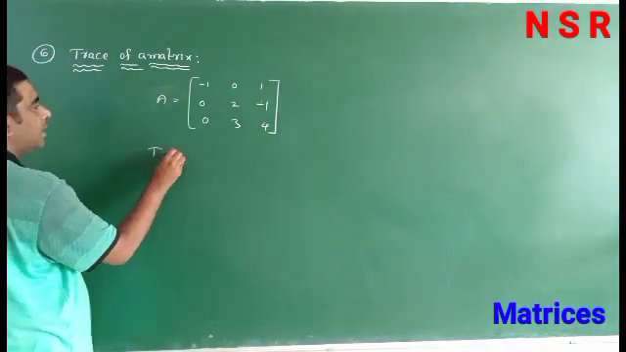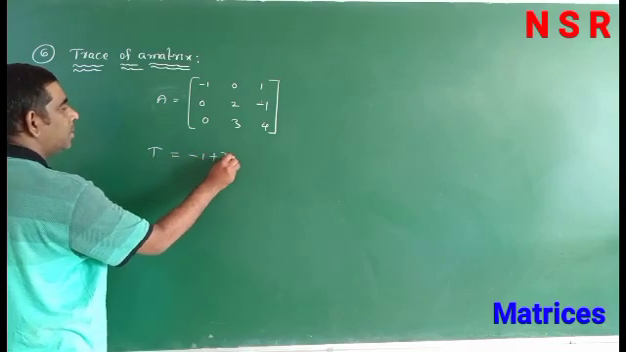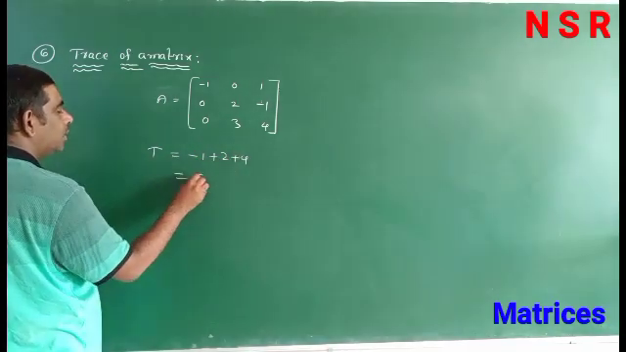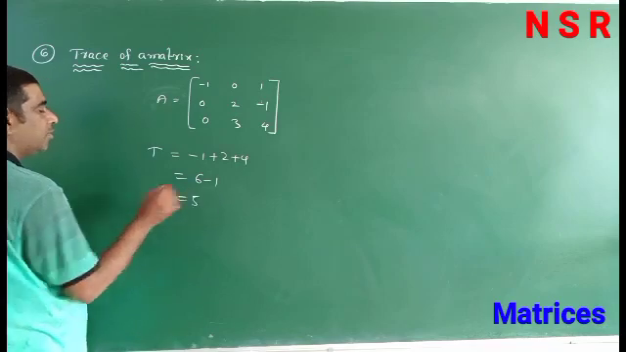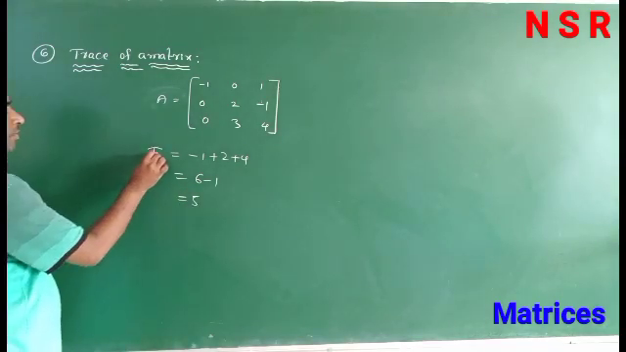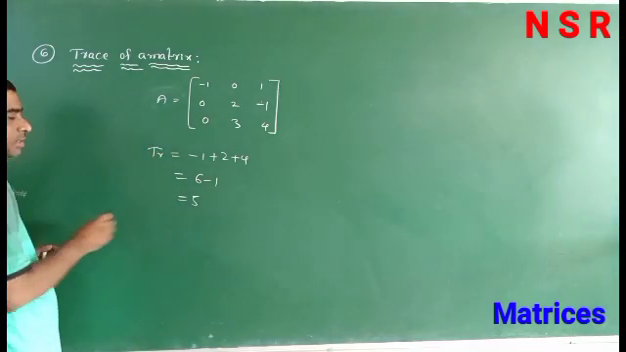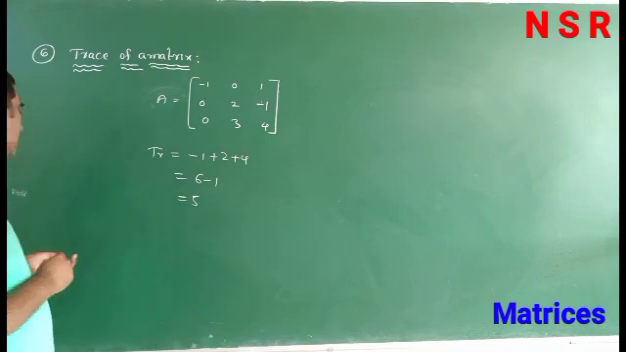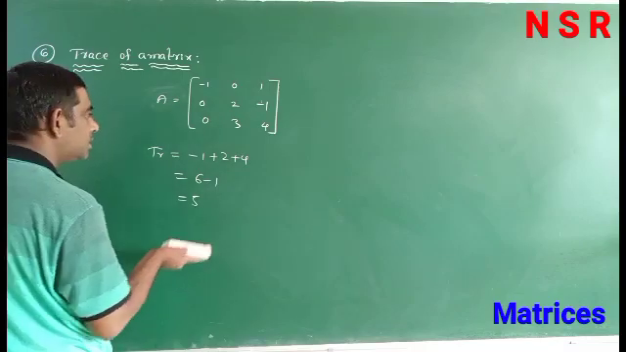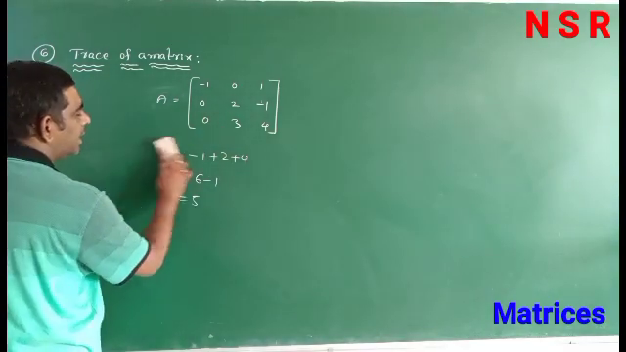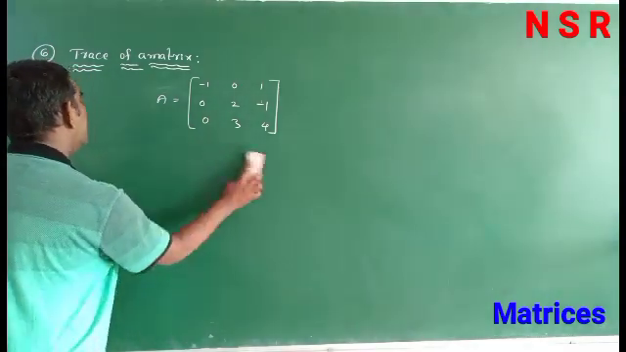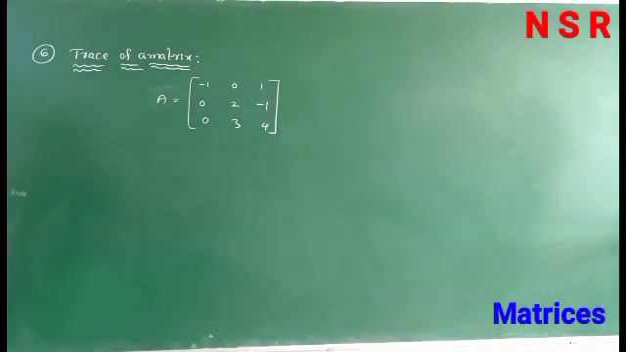Now trace of this matrix is equal to -1 plus 2 plus 4 equal to 6 minus 1 equal to 5. So trace of this matrix value is 5. So this is definition of trace of a matrix. Trace of a matrix means sum of the diagonal elements.